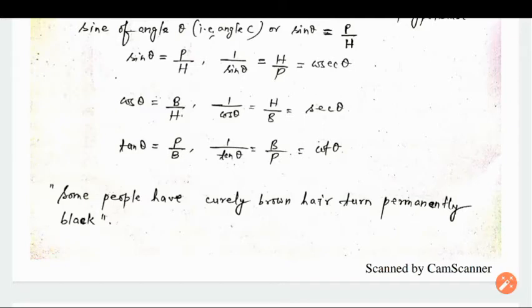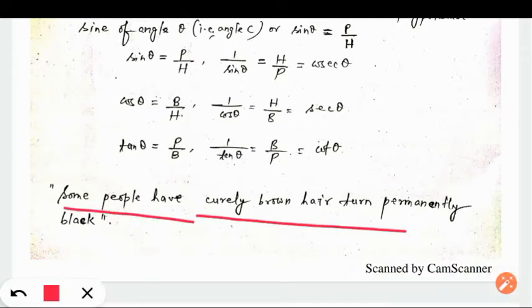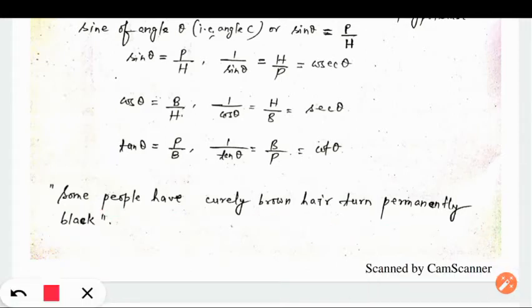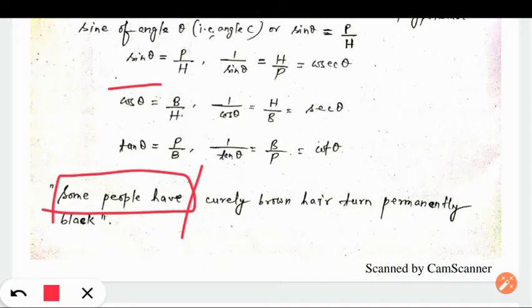And what is the quotation? The quotation we have: some people have curly brown hair turned permanently black. How? With the help of this quotation you will be able to memorize this one here to here. See, first what we have: some people have. So some means sine, people have perpendicular by hypotenuse.